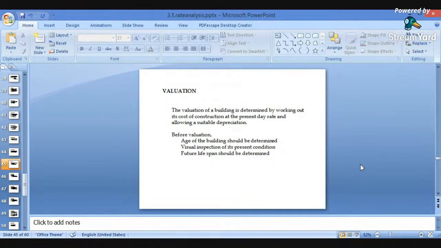Again, for valuation, the value of the building is determined by working out its cost of construction at the present day rate and allowing suitable depreciation. After deducting the depreciation, we can find out the value of the property. Before valuation, the age of the building should be determined, a visual inspection of its present condition should be done, and the future lifespan should be determined. So we have to keep in mind these three conditions before finding the value of the building: the age of the building, the visual inspection of its present condition, and the future life of the building.